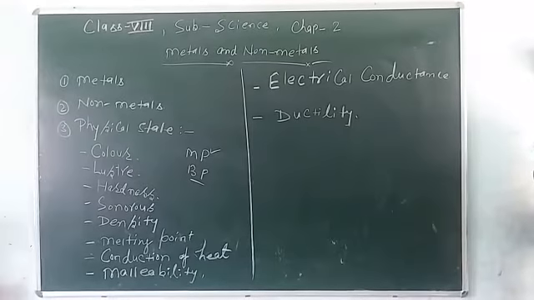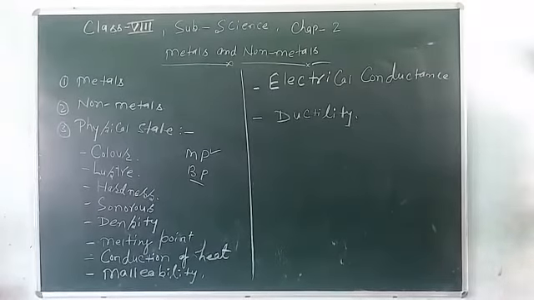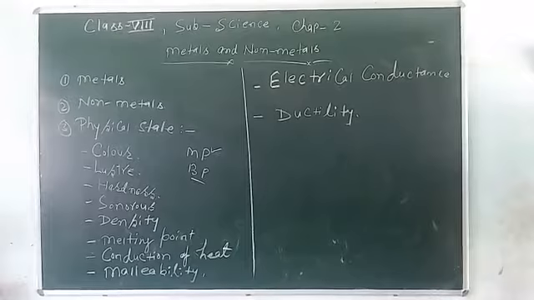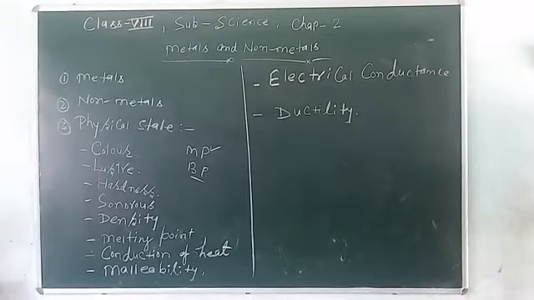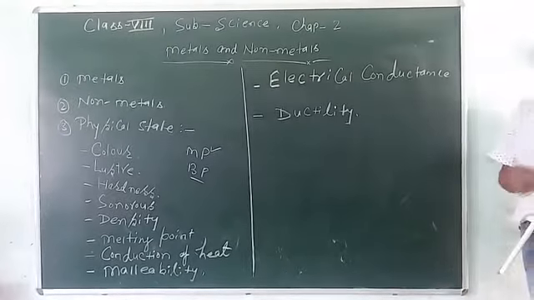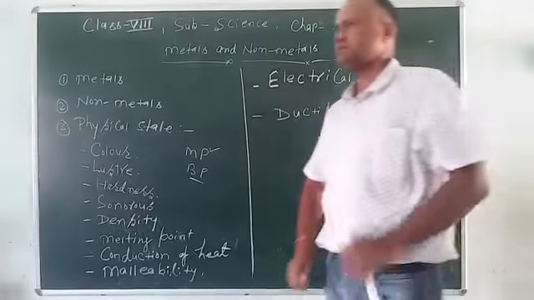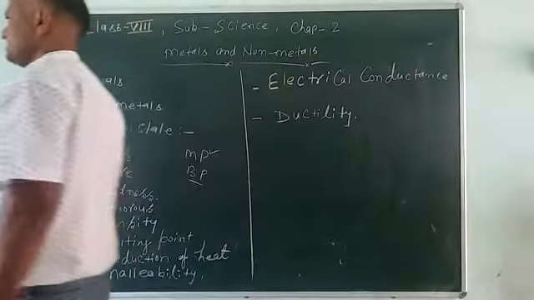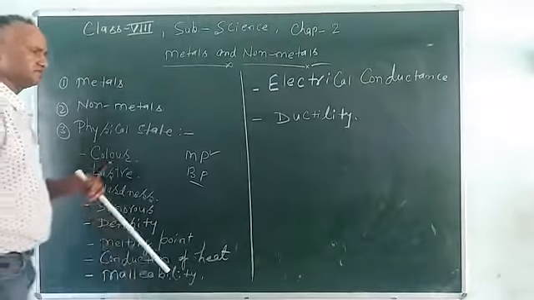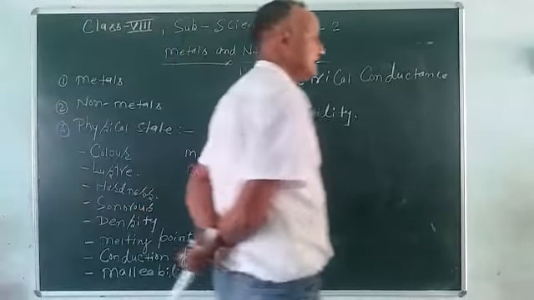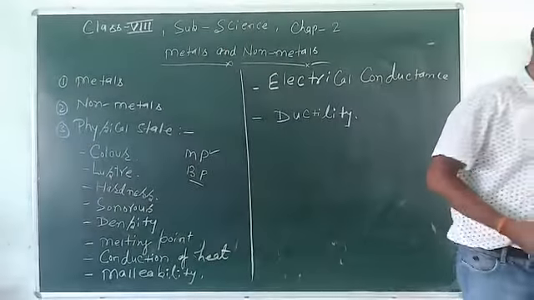Then conduction of heat. All the metals have good conductivity of heat. They are good conductors of heat. So in the kitchen, all the utensils are made of metal because metals have good conductivity of heat.